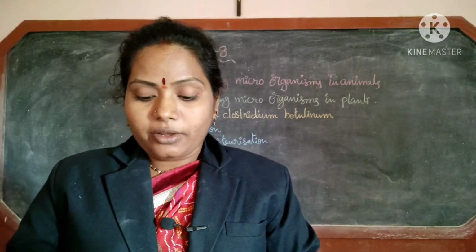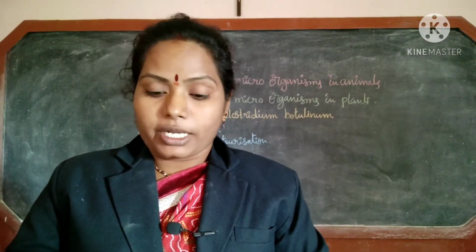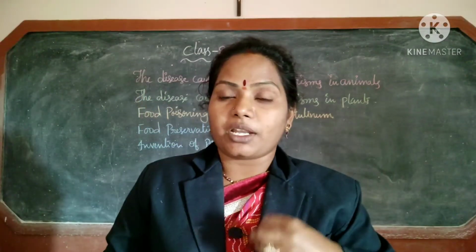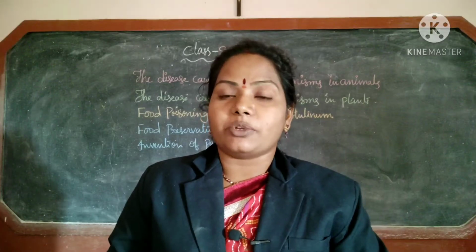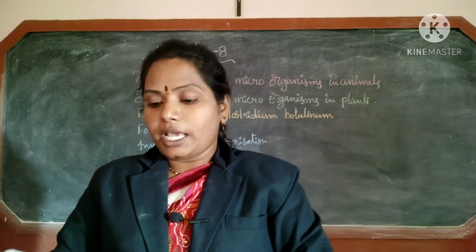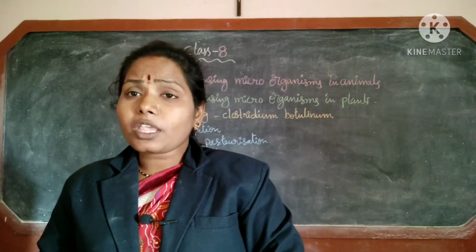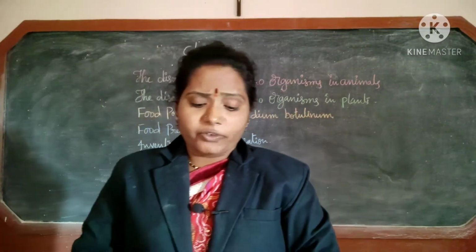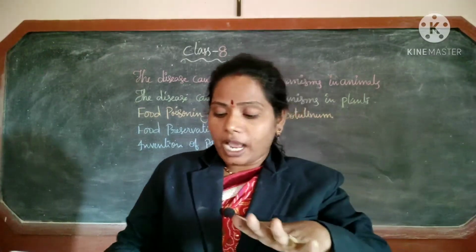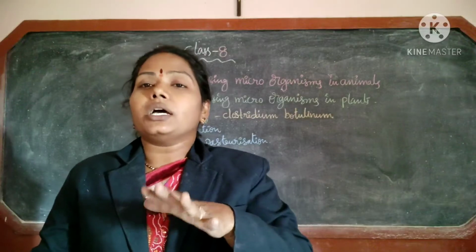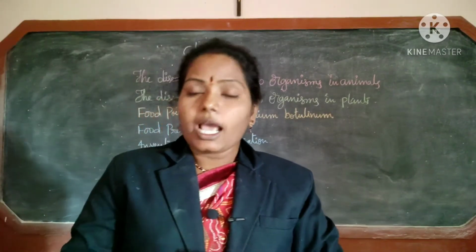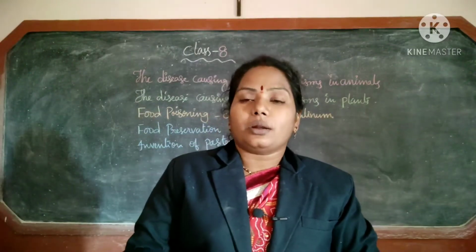Contaminated water and food, and direct contact. When you touch the person, or when you eat contaminated food and water, transmission of the disease takes place. Next, you have to protect yourself from contaminated food materials. You have to close them with lids. And you should not touch a person who is suffering from the disease, and you have to drink boiled water.